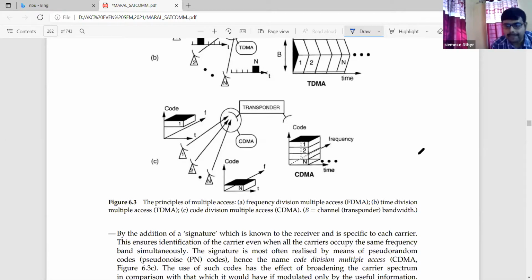Capital B is the channel transponder bandwidth. Initially, when we started this topic, we mentioned three different types of multiple access technique. First one is frequency division multiple access, FDMA. Second one is time division multiple access, TDMA. And the third one is code division multiple access, CDMA.